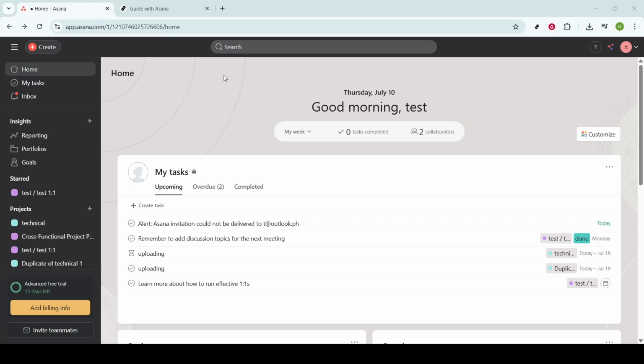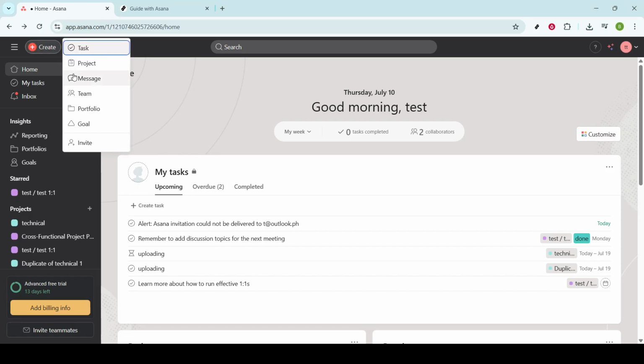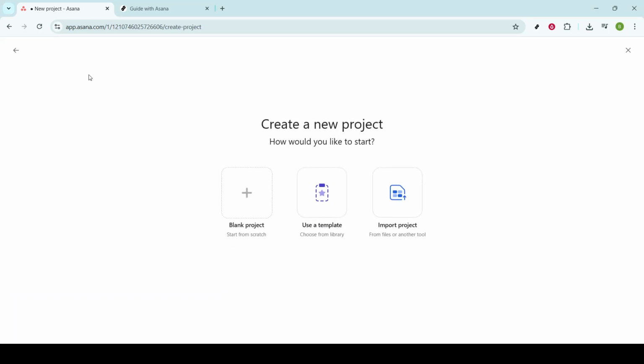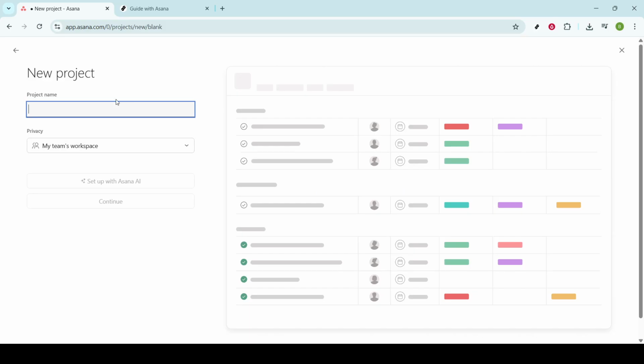You might be wondering how a tool designed primarily for team collaboration can be beneficial for individual use. The key lies in creating projects that directly align with your personal goals, hobbies, or activities. For instance, consider setting up a project to manage a fitness routine or organize a hobby such as photography. This way, Asana becomes a dedicated space to track and manage the activities that matter to you.